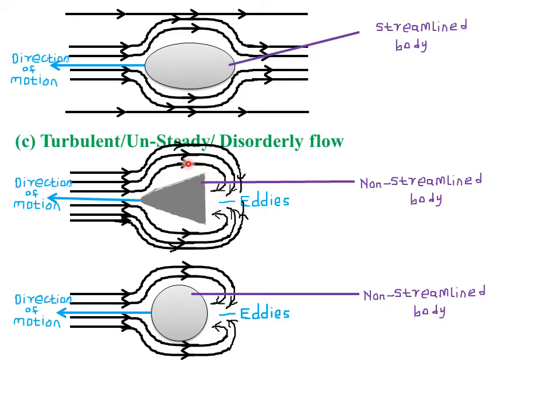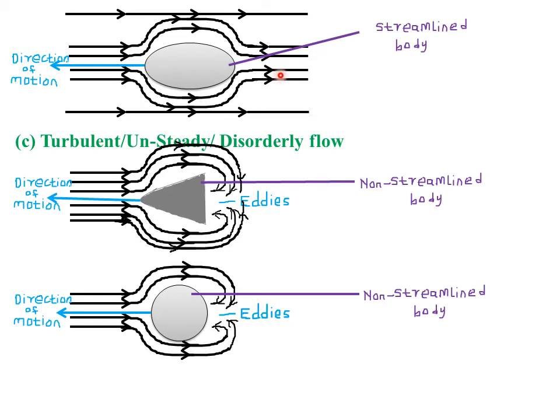As you can see, the direction of the fluid particles or of the streamlines is changing, such that the fluid was moving towards the right hand direction, but at this particular point the fluid is moving towards the left hand direction. So you can clearly see that the direction of the particles is changing with time. So such a flow is called turbulent. If you compare it with the streamline one, the direction of movement of the particles was to the right. At this point, the particles are moving to the right. At this other point, the particles are moving to the right.